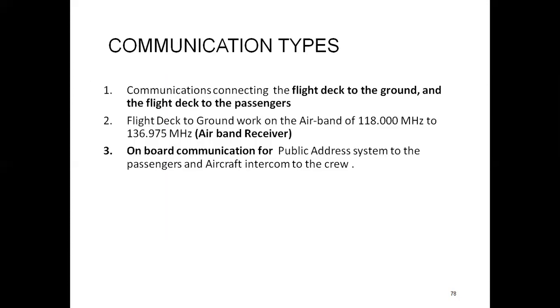So under communication types, we will have communication connecting the flight deck to the ground and the flight deck to the passenger. Flight deck to ground works on the airband of 118 MHz to 136.975 MHz, which is the airband receiver. Onboard communication is the public address system to the passenger and aircraft intercom to the crew.